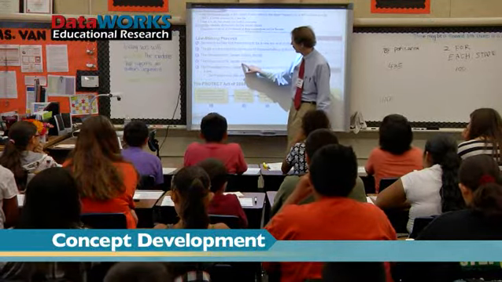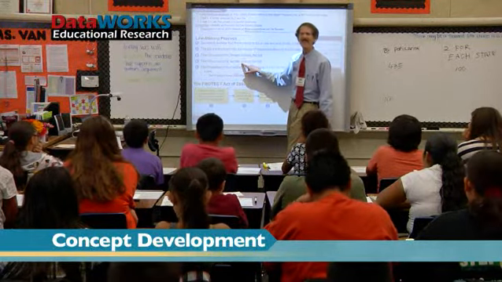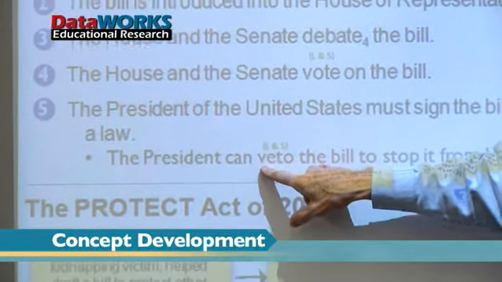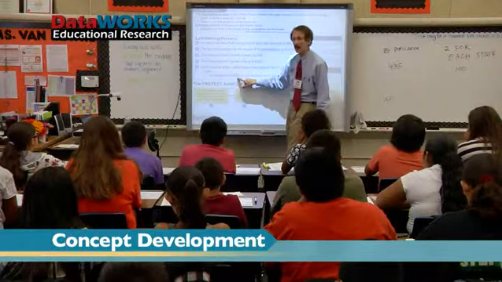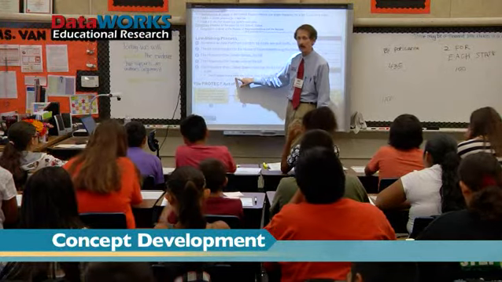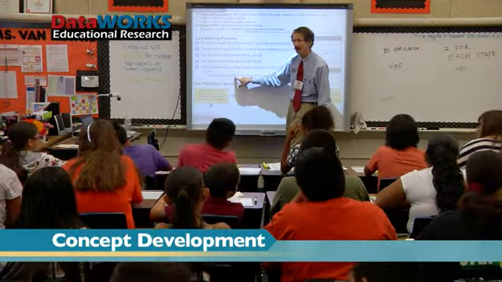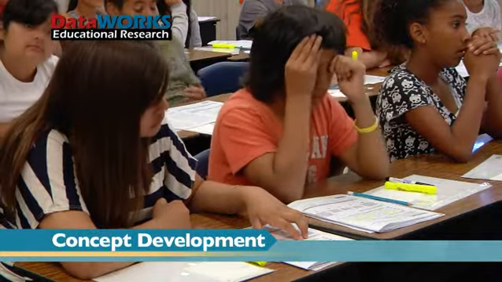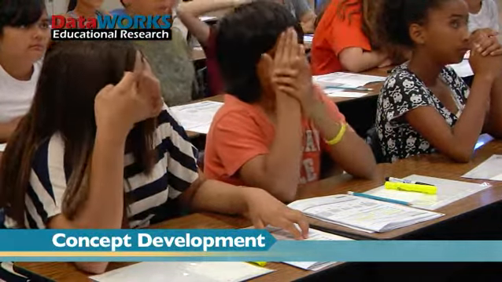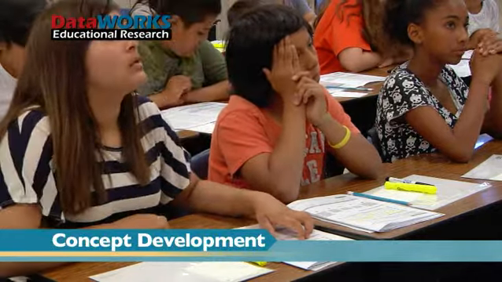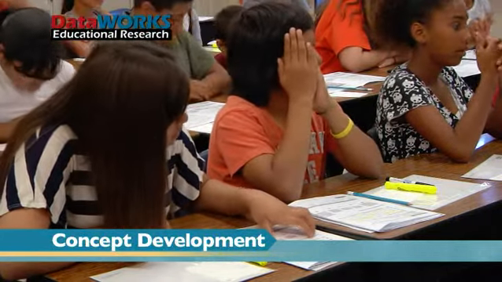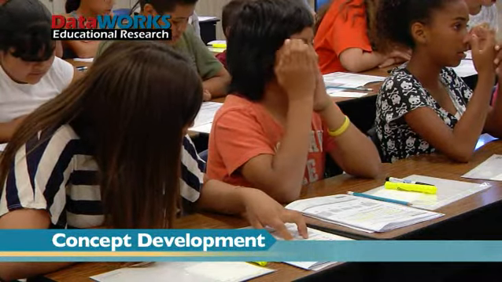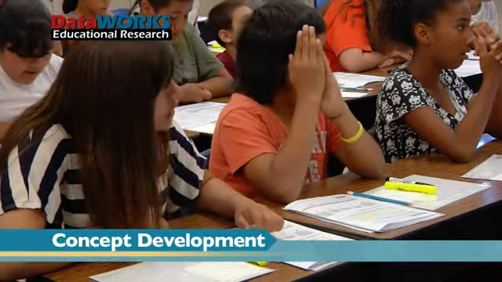Now, we said the word vote. How do we say vote with our teeth? Vote. Okay, we have a new word called veto. Let's say the word veto. Now, point to the word on the page. I want you to look at the word and say it twice to your partner. Go. Veto. Veto. Okay. Veto means he can refuse to sign it and cancel it. So even though Congress passed it, let's read what it says. Go. The President can veto the bill to stop it from becoming a law.